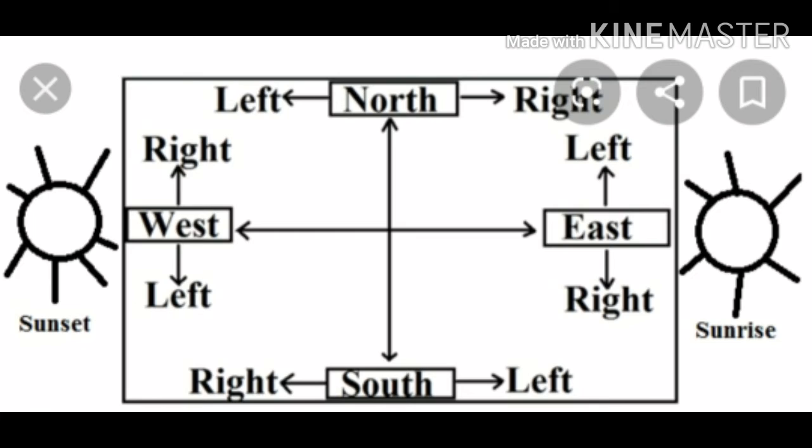There are four types of main directions: north, south, east and west, and we can go right or left side to any of these four directions. Like if we move towards the right side of north, we will come to east, and if we move towards the left side of the north, then we will come to west side.